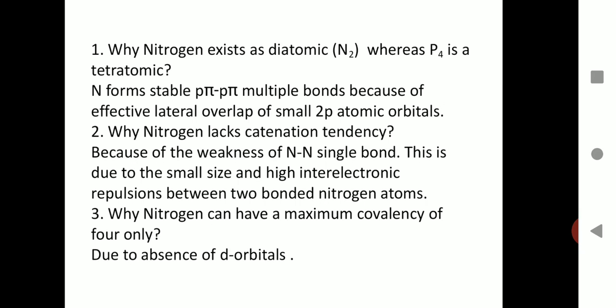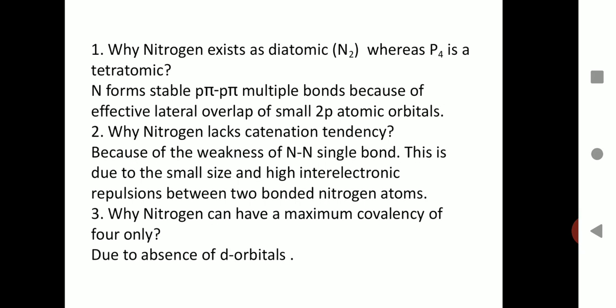Then secondly, why does nitrogen lack the catenation tendency which is seen in phosphorus? This is because of the weak N-N single bond strength, and this can be explained on the basis of its small size. Due to its small size, the electron densities of the two atoms are closer to each other, and hence there are very high inter-electronic repulsions operating between the two atoms. This leads to weak bond strength, and hence it lacks the tendency of catenation.